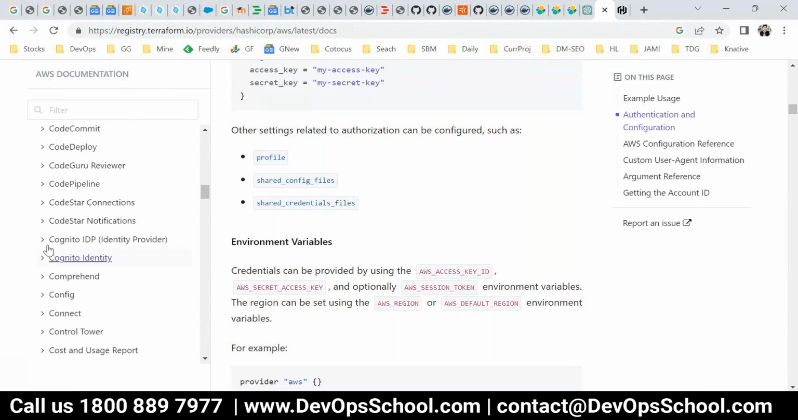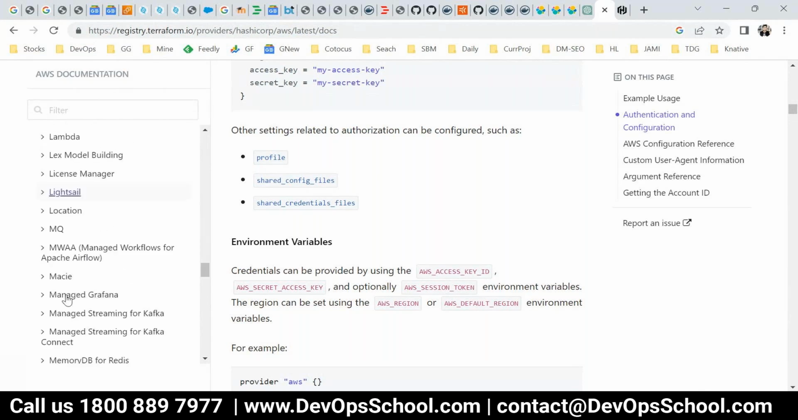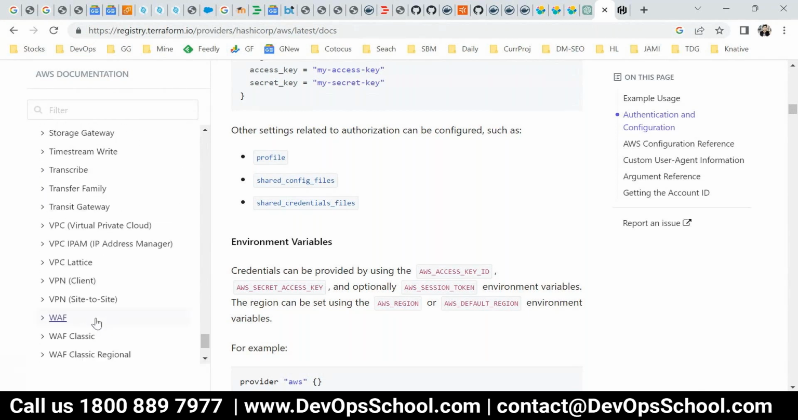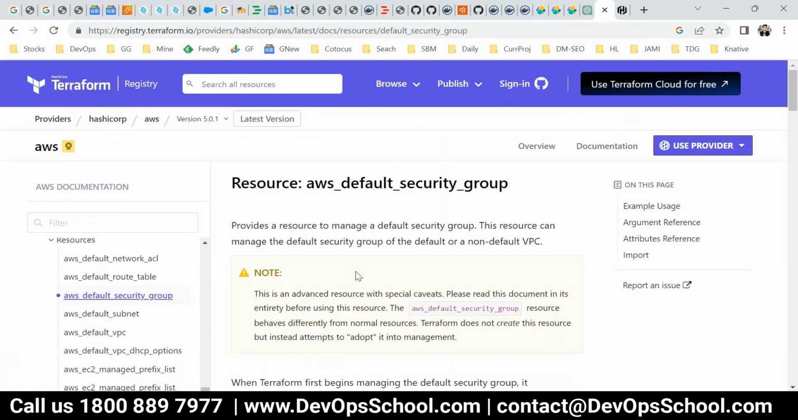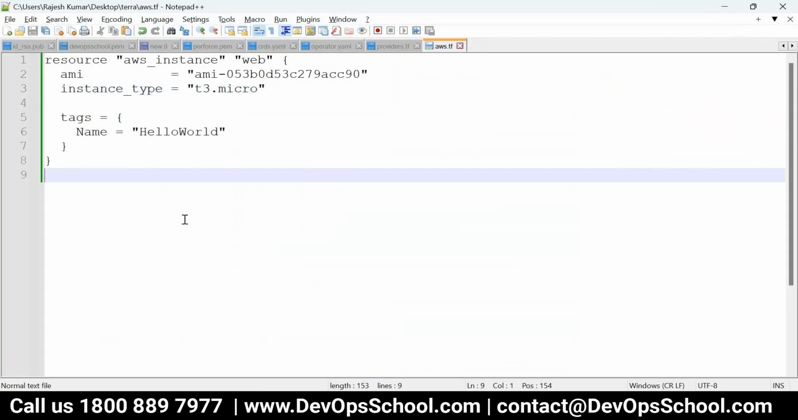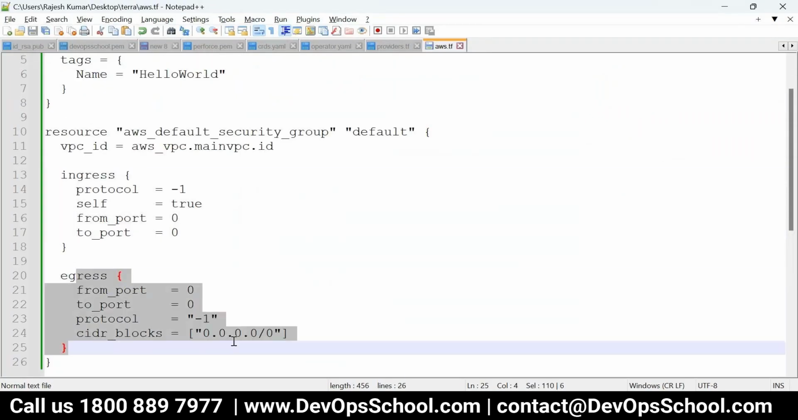That's the reason you need to know AWS. N for networking, right? VPC, sorry, V. It's here, VPC and security group. Here it is, example code. This is the code for security group. Ingress, egress, you have to set properly. It will become very long actually. Each rule you have to set. Got it?